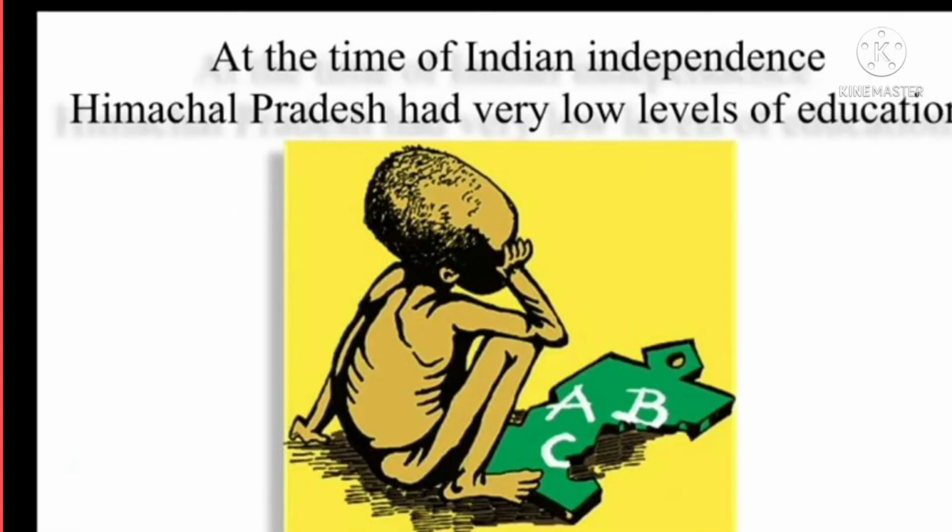At the time of independence, like most other states in India, Himachal Pradesh had very low levels of education. Being a hilly region with low density of population, in many villages the spread of schools, particularly in the rural areas, appeared to be a big challenge.